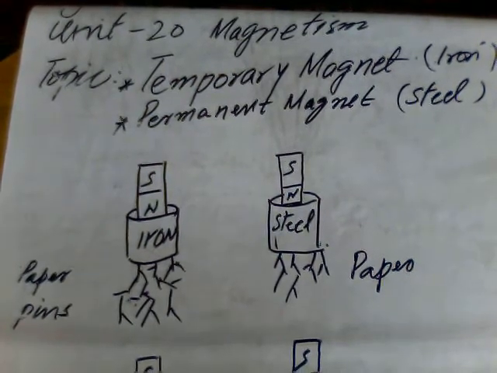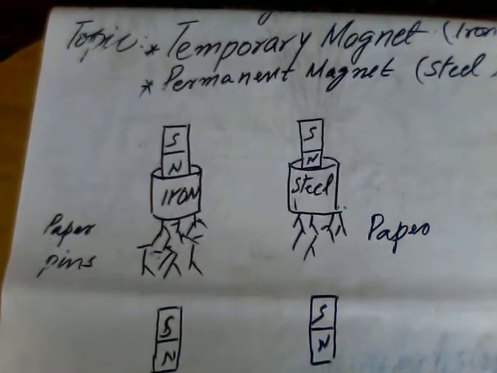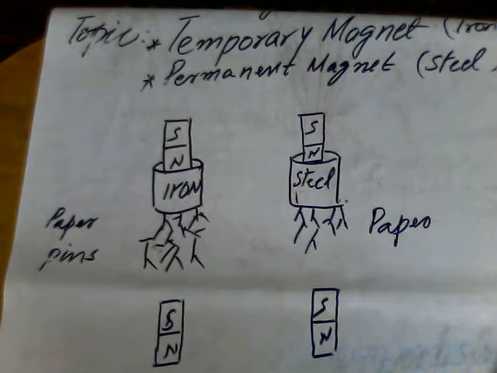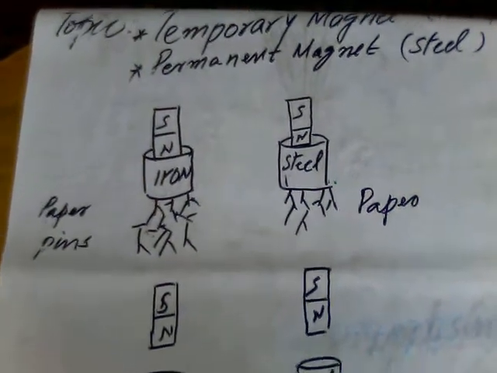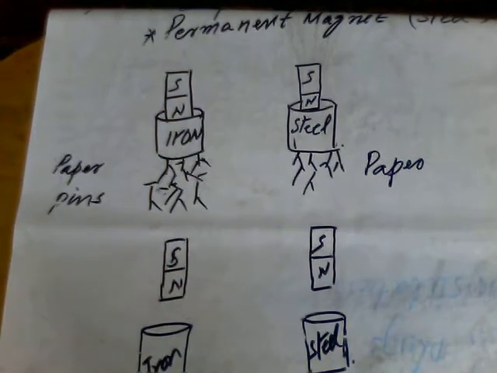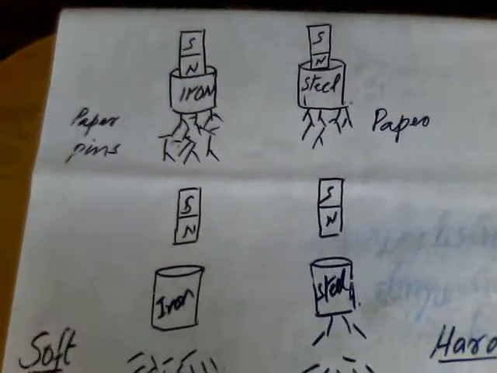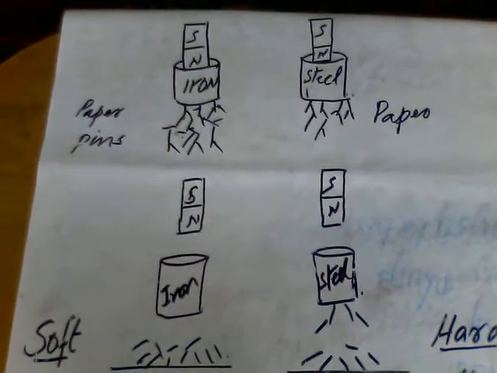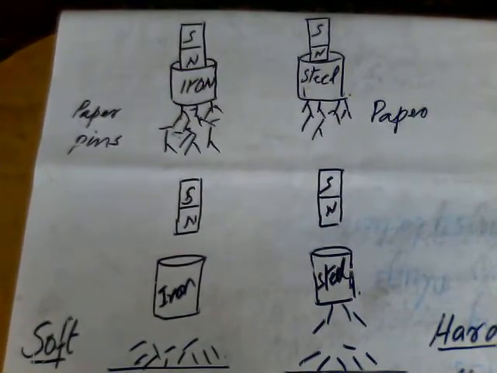If we remove the magnet from the iron and steel, you can see that all the pins which were attached with the iron are now on the ground.